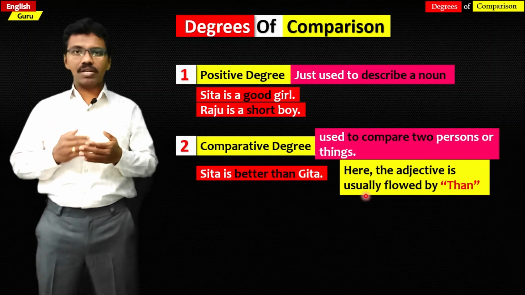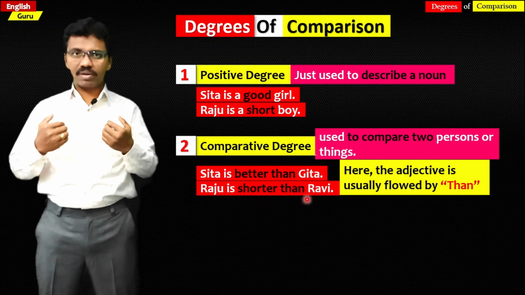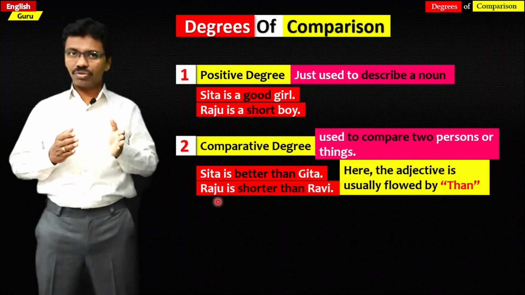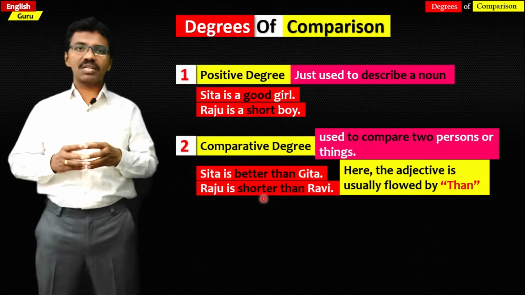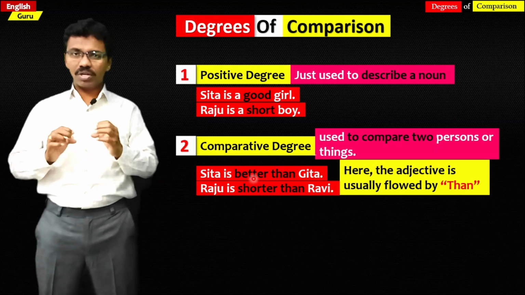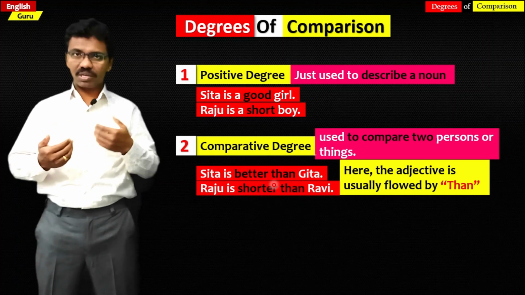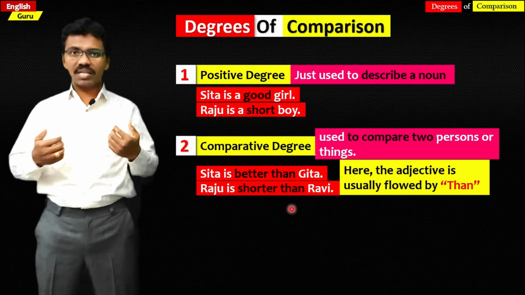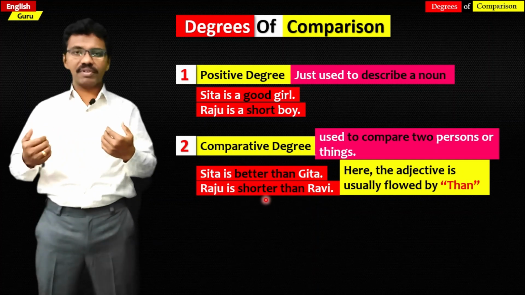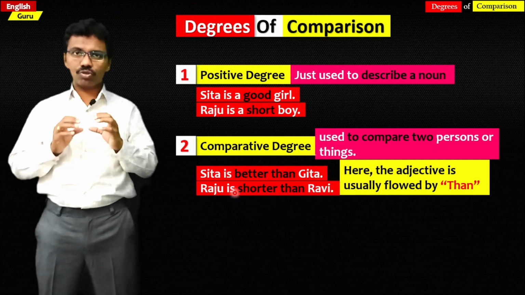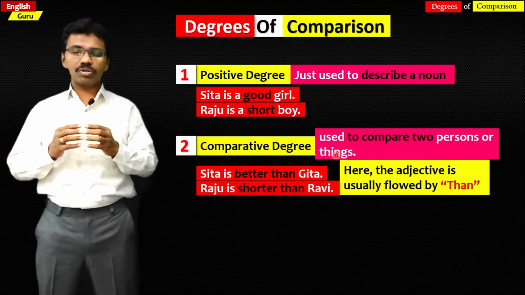In a similar manner, Raju is shorter than Ravi. So here Raju and Ravi, both the persons are compared. So shorter is an adjective. It is comparing Raju and Ravi and saying Raju is shorter than Ravi. So in comparative degree, we compare two persons, two things or two animals.